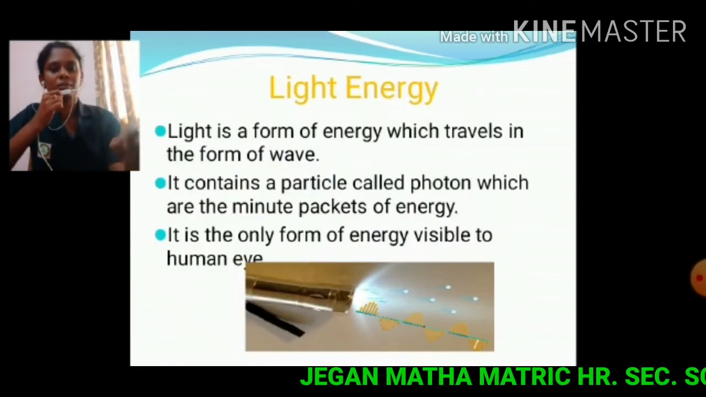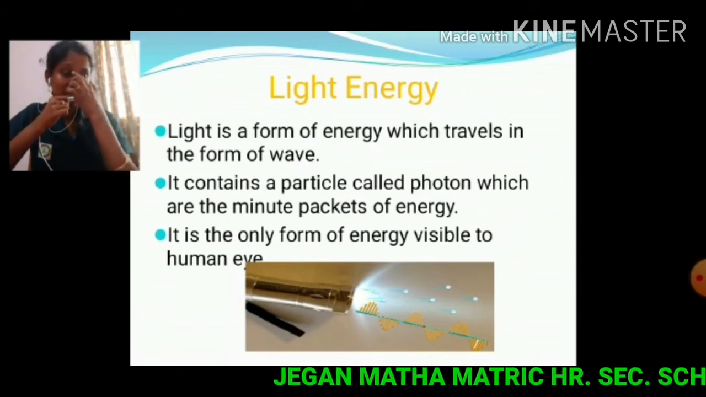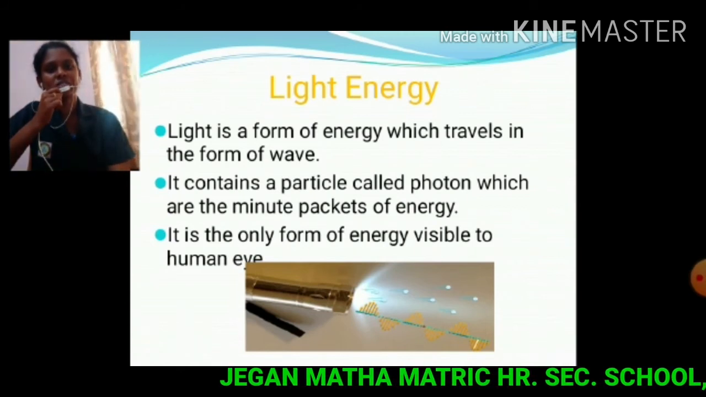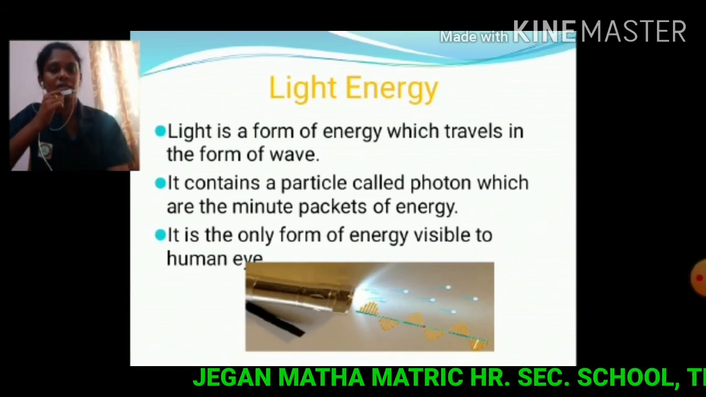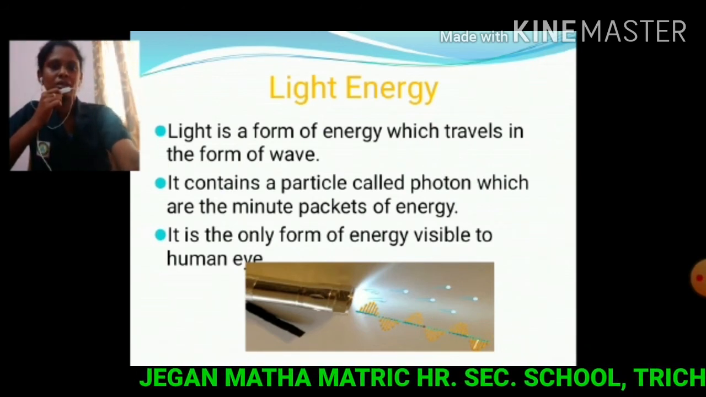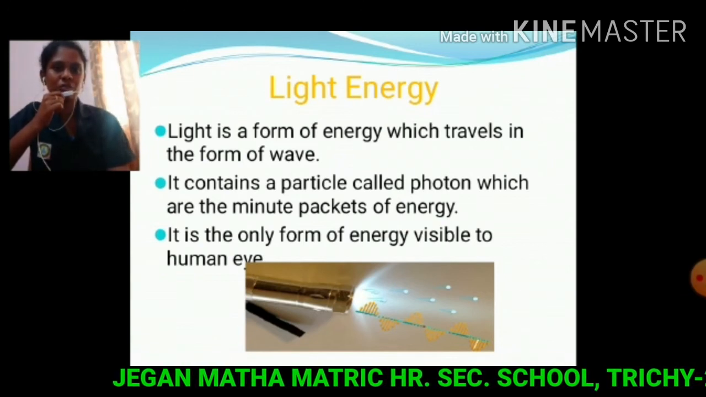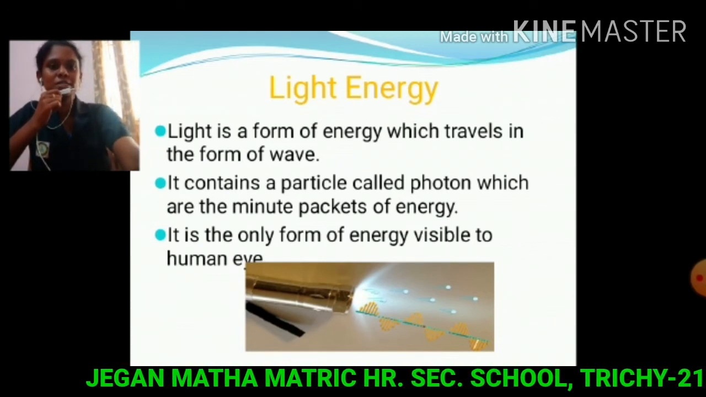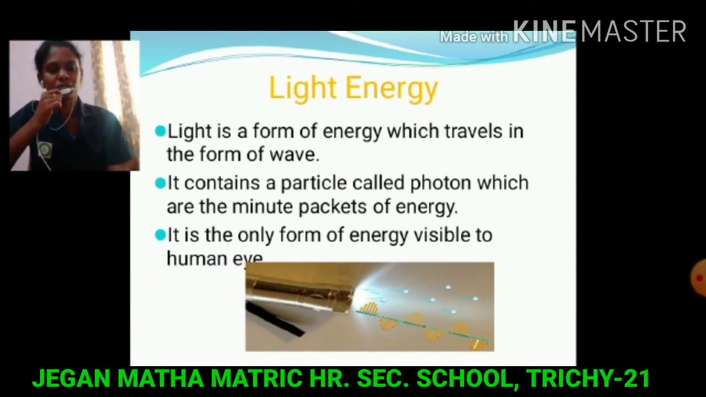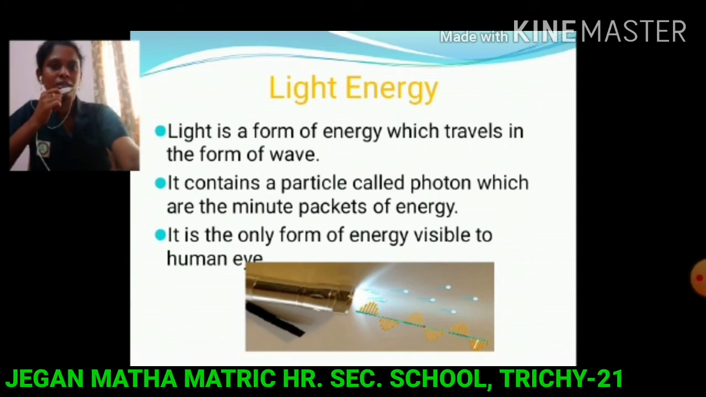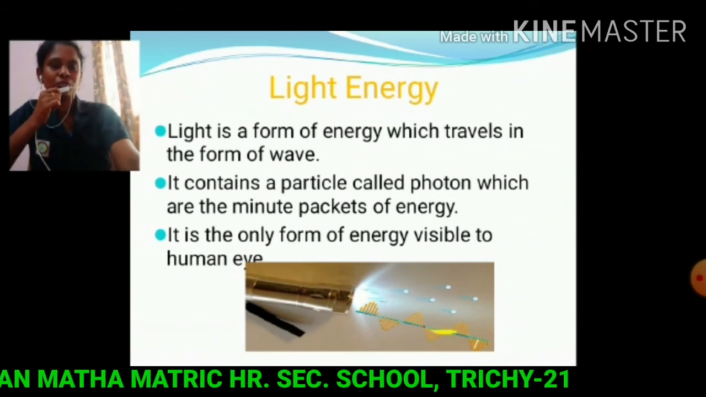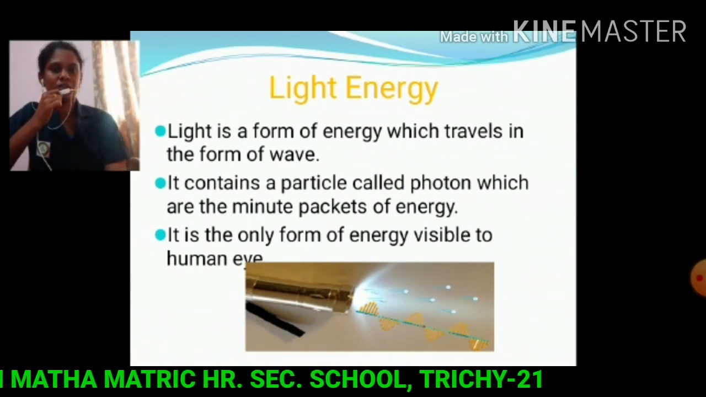Next we are going to learn about light energy. What is light energy? Light is a form of energy which travels in the form of waves. It is an electromagnetic wave. See the picture. Light contains particles called photons, which are minute packets of energy.